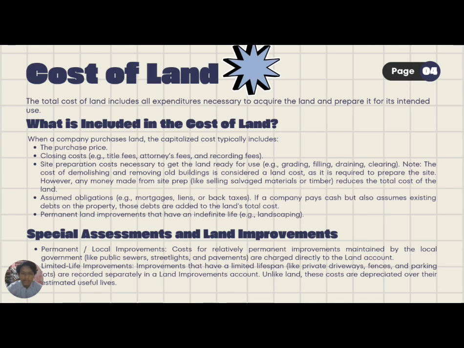There are special assessments and land improvements. First is permanent or local improvement. These are costs for relatively permanent improvements maintained by the local government, like public sewers, street lights, and pavement, and are charged directly to the land account. Second is limited life improvement. Improvements that have a limited lifespan, like private driveways, fences, and parking lots, are recorded separately in a land improvements account. Unlike land, these costs are depreciated over their estimated useful life.